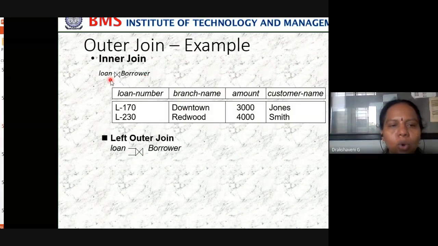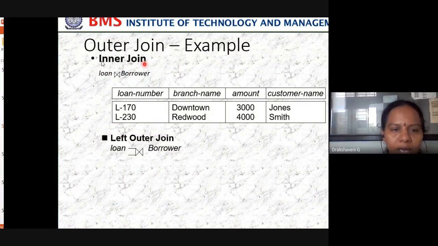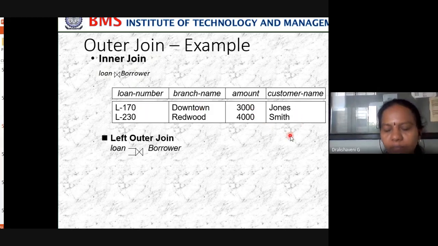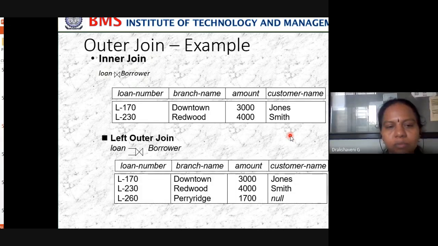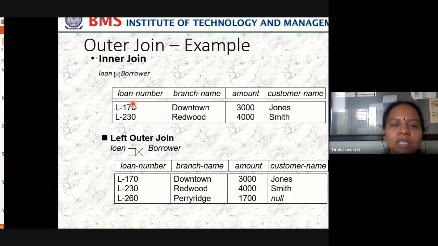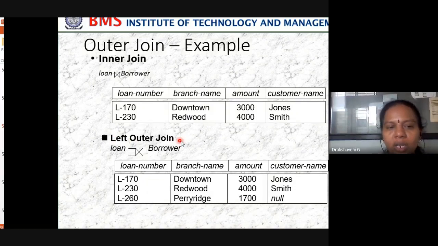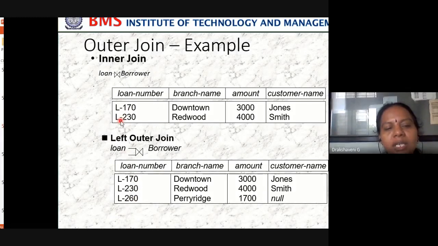So what we do: take the loan relation and the borrower relation and do an inner join. So we get loan number, branch name, amount and customer name. This is the inner join. In the same way, here also, but with respect to left outer join, you can see here we got only two rows, whereas in this case we got one more. Why? Because we have done a left outer join. We can check the loan table and borrower table for the values, and these are the values which give us the left outer join.